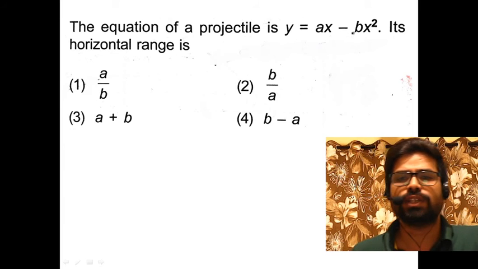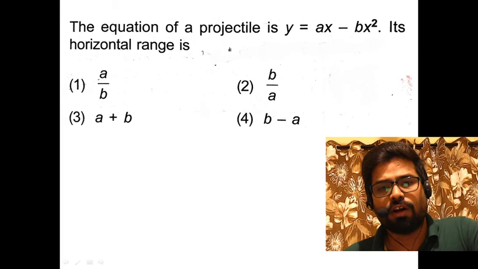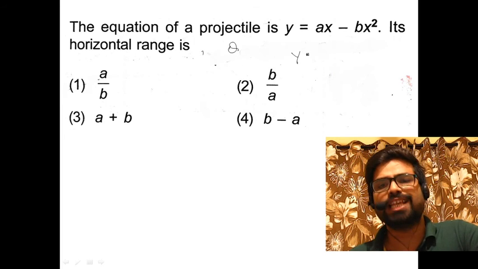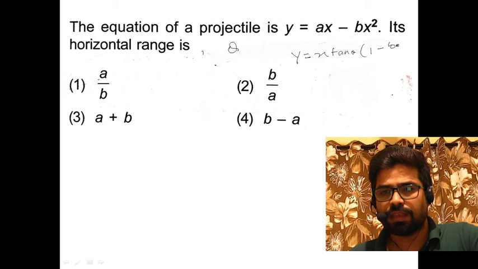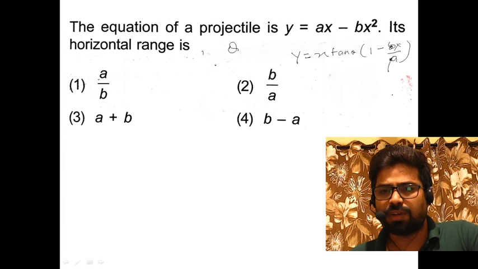Solve this question. We have to find the horizontal range, and suppose I tell you to find the angle of projection theta also, then how can you calculate? We have the expression y is equal to ax minus bx square.